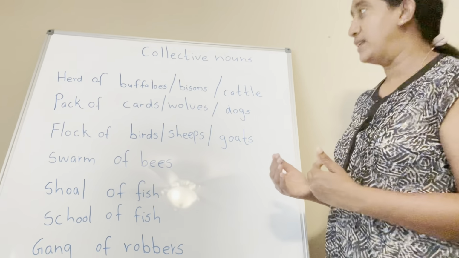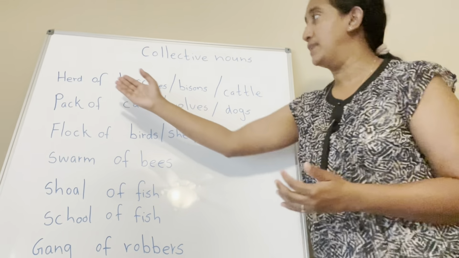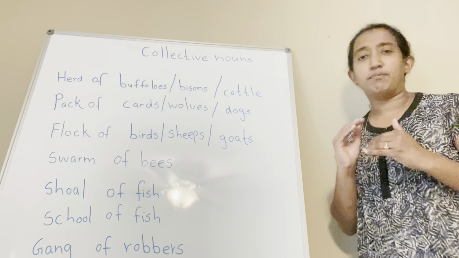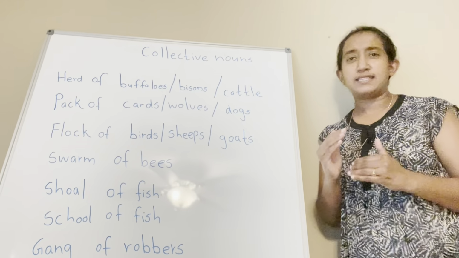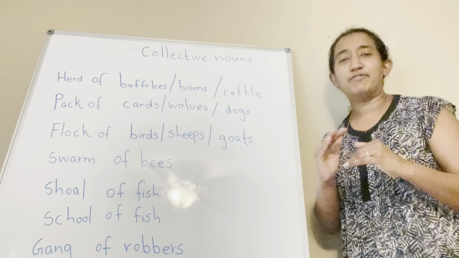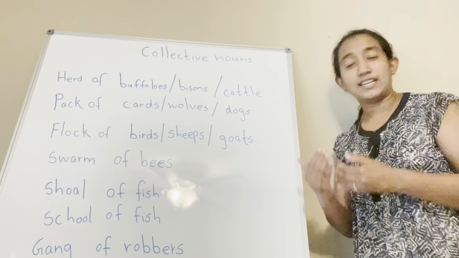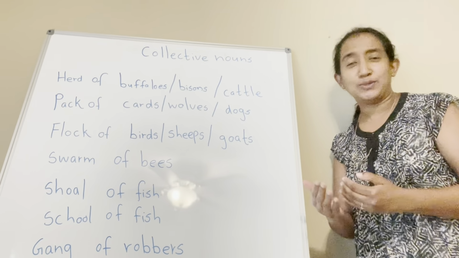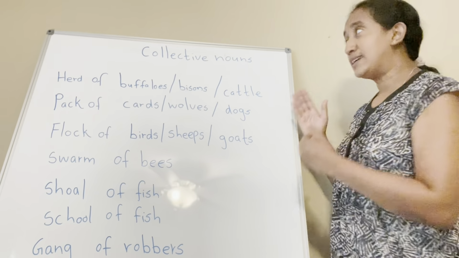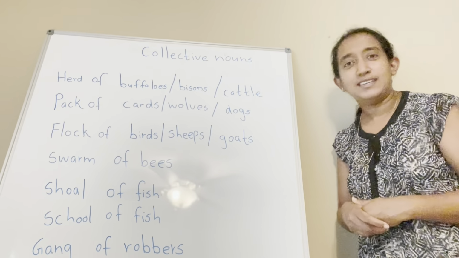For example, let's look at the whiteboard and take the first example, herd of buffaloes. Herd of buffaloes means it's one individual group, a buffalo group, and it's one entity. That's why I told you most of the time in American English they consider collective nouns as singular nouns.